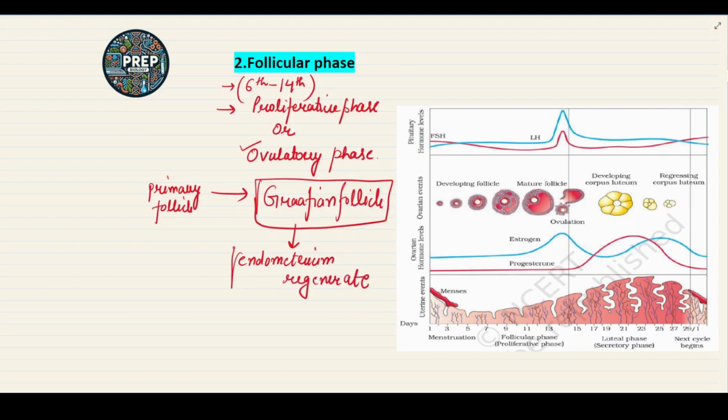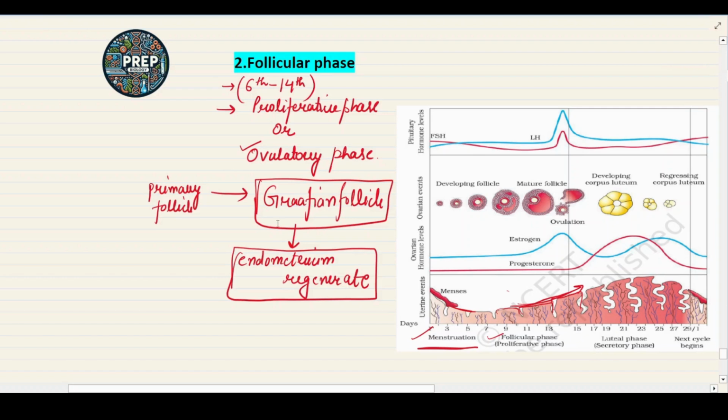Why does it regenerate? Because in the menstruation phase, it will break, and in the next phase, that is the follicular phase, it will again regenerate. As you all can see, these are the uterine events. In the menses period, it will break, and in the follicular phase, it will regenerate.